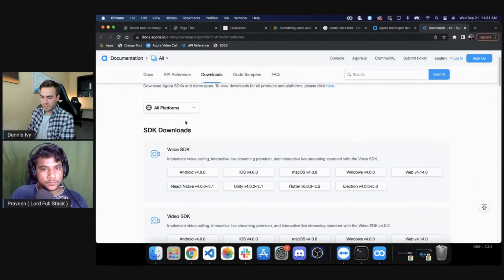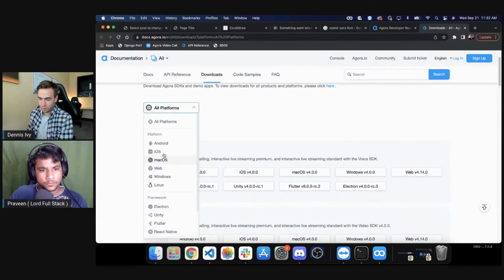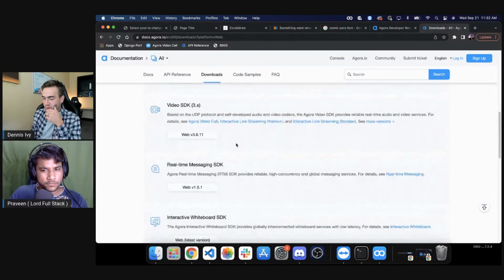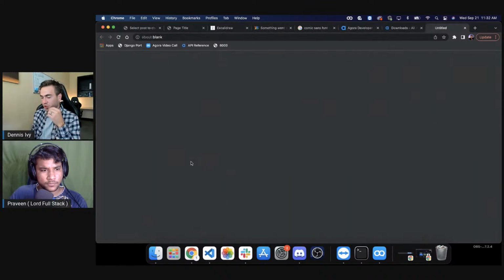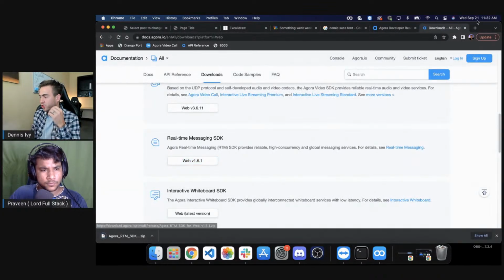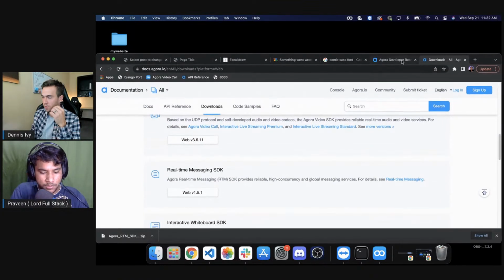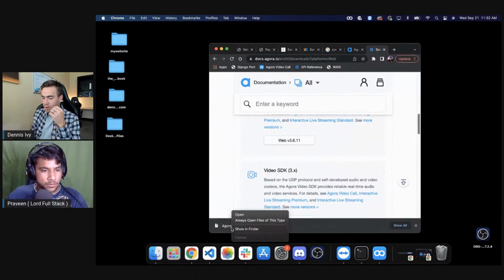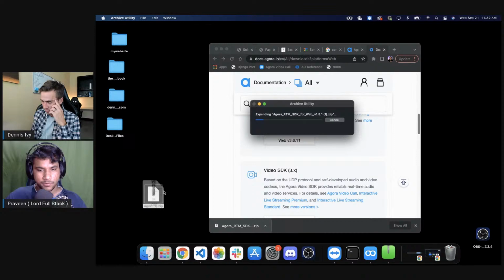Okay, so for SDKs here, we're going to go to web. We have SDKs for all these platforms. We'll go to web, and we want their real-time messaging SDK, which that name should actually change soon. I'm getting really close to accidentally closing this tab. Again, I'm doing everything manually.